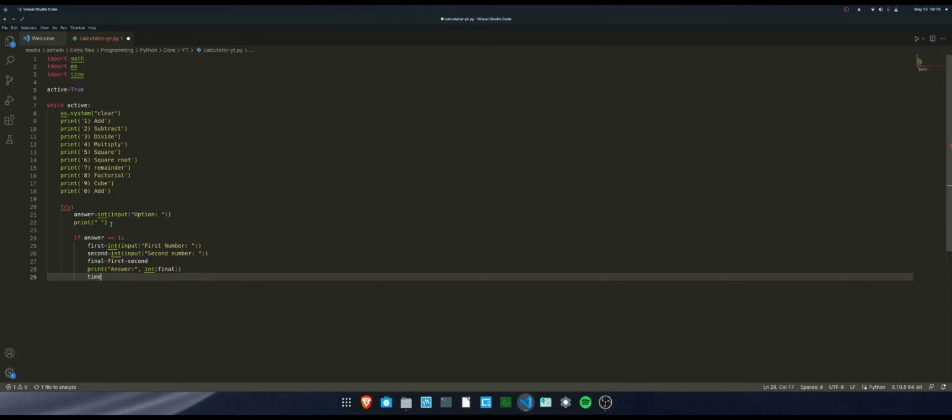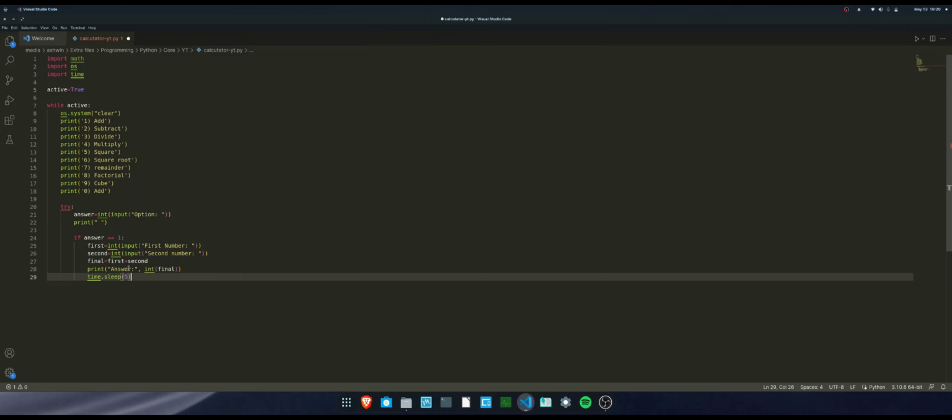So let's just do time.sleep 5. What this does is, the program will sleep for 5 seconds. Like the program will stop for 5 seconds. It will display the answer of the addition for 5 seconds, and then after that it just goes back to this line of code.